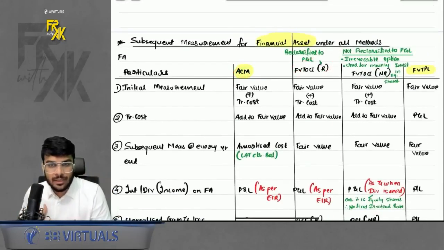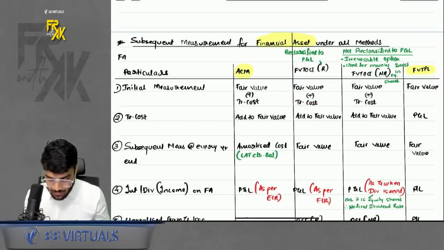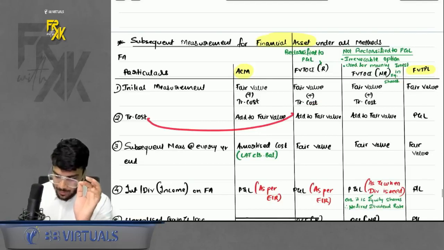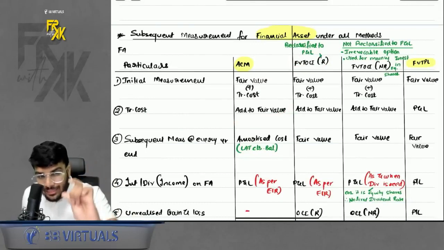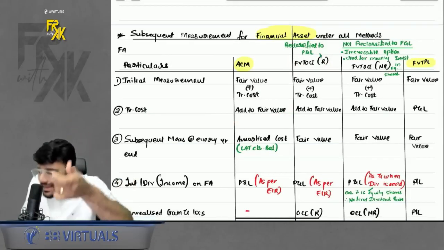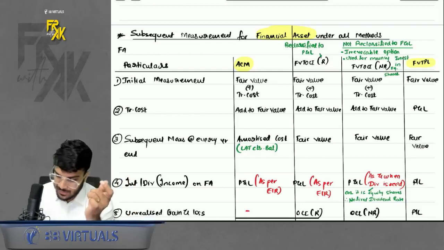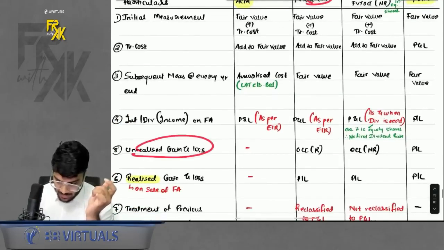Now if it is FVTOCI-R, initial measurement is the same, fair value plus TC. TC you will add to fair value. Subsequent measurement: the method name itself suggests fair value through OCI. That means subsequent measurement will be done at fair value, and the unrealized fair value changes will be transferred to OCI-R. So unrealized gain loss is transferred to OCI-R.